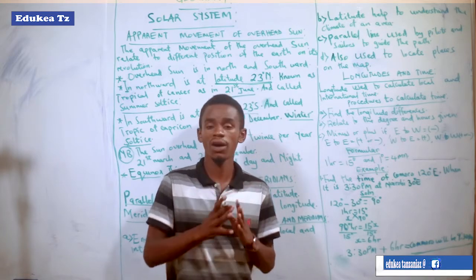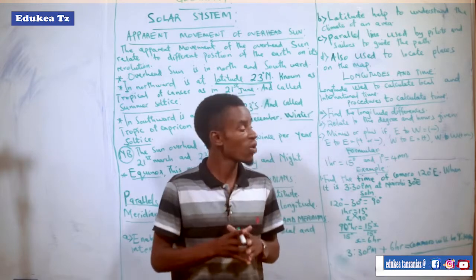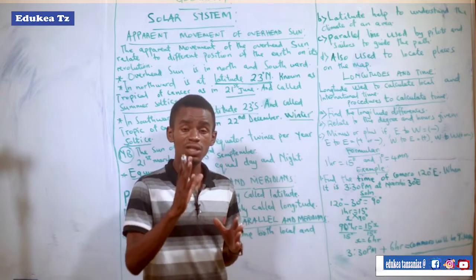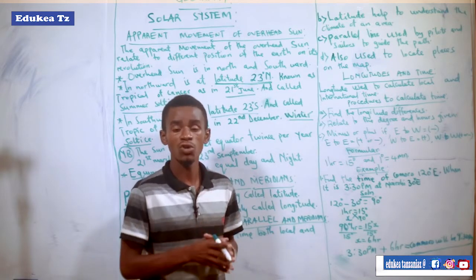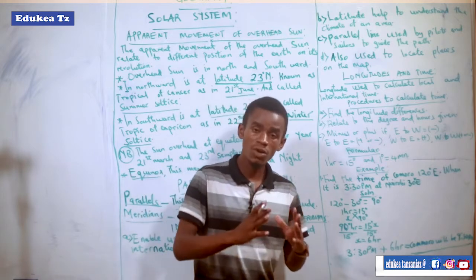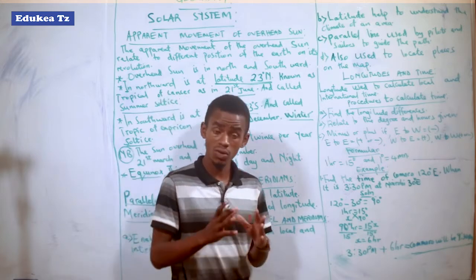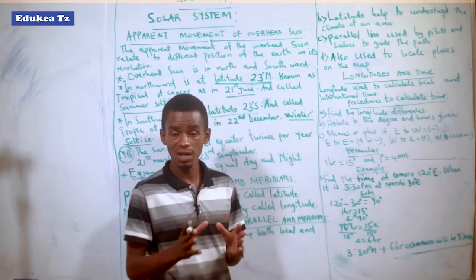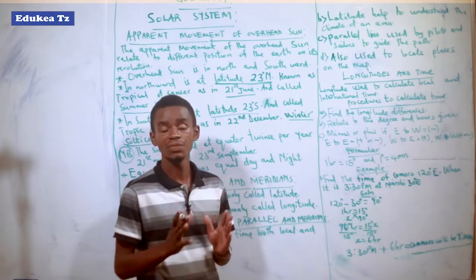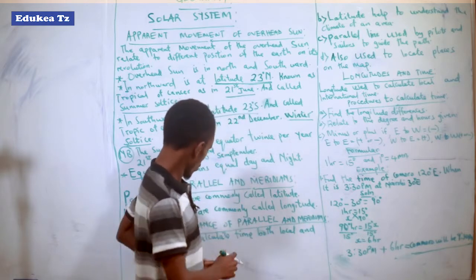It is equal to 1 hour. So for each 15 degrees of longitude, it is equal to 1 hour. We call it a longitude. So that is how we can find the time of a given area, with the help of longitude. You can't find the time of a certain area without longitude and latitude. Specifically, we deal with longitude. So that is the first point.